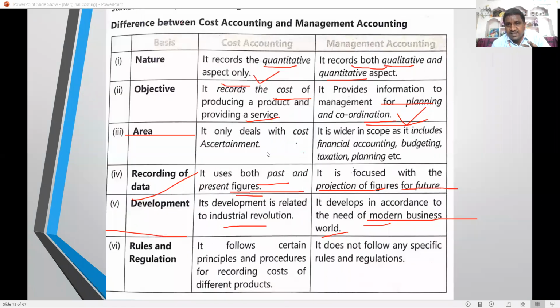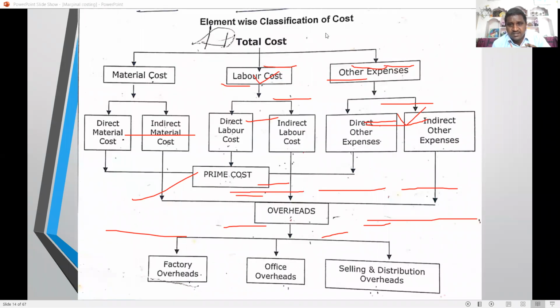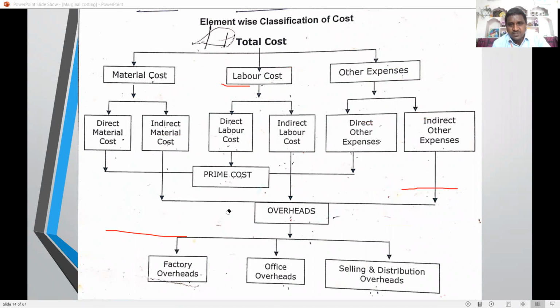Before going to marginal costing, I will briefly explain cost. We have three elements of cost: material cost, labor, and other expenses. Any finished good is composed of material, labor, and other expenses. Material is about 60% of goods, labor is 30%, and other expenses are 10 to 20% nowadays.